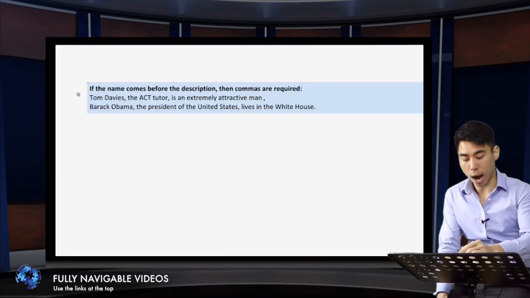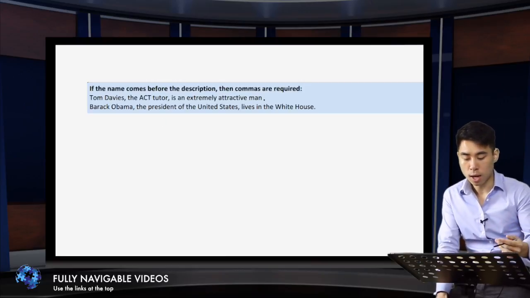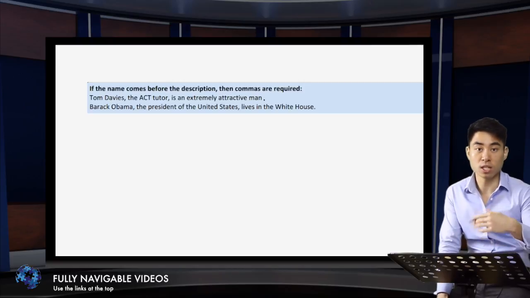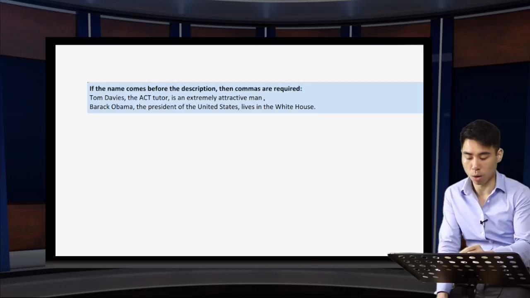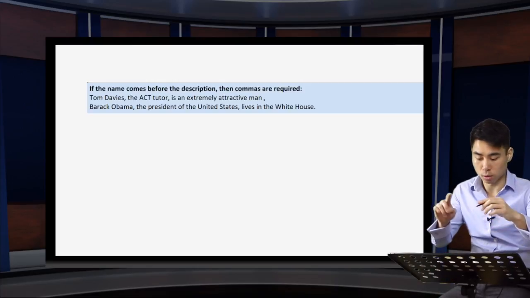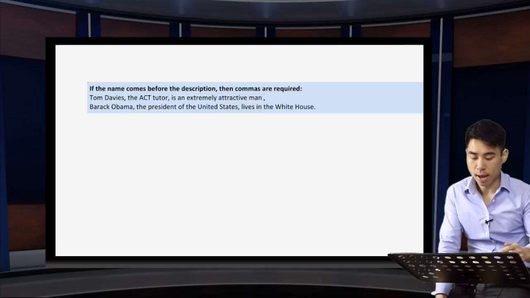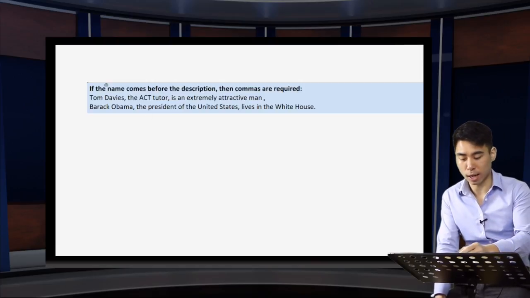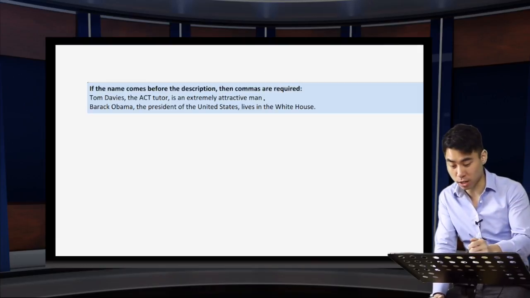So if you look at our first examples here, if the name comes before the job description, then a comma or a set of commas are required around the job description. So in example number one here, name comes first, Tom Davies, the ACT tutor, so you've got commas around that interrupting phrase there, is an extremely attractive man. So that's our full sentence.